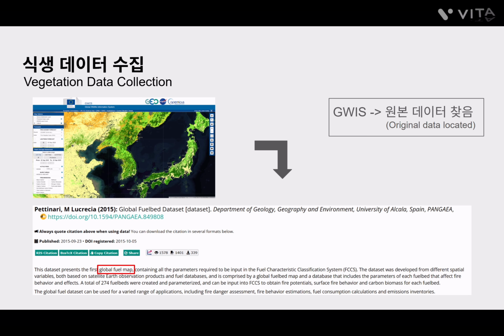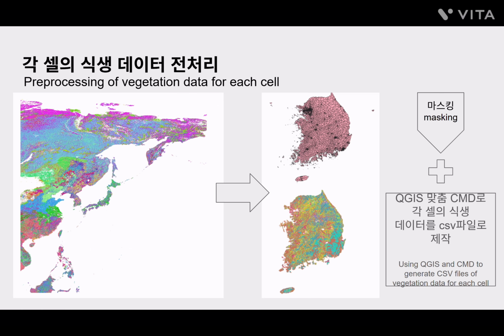For vegetation data, we use the Global Wildfire Information System to identify the original data sources and download the underlying dataset.